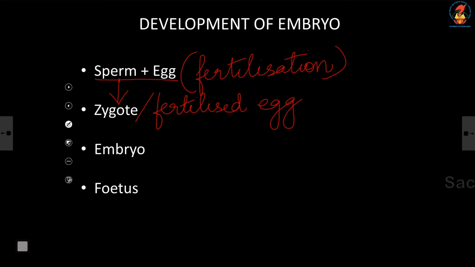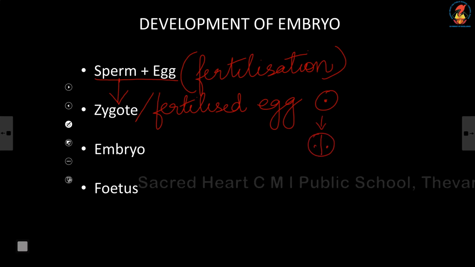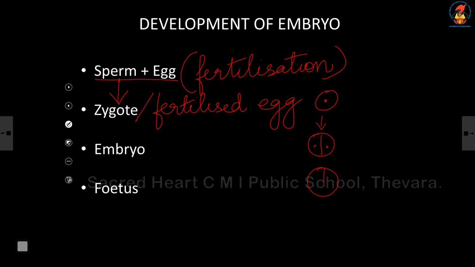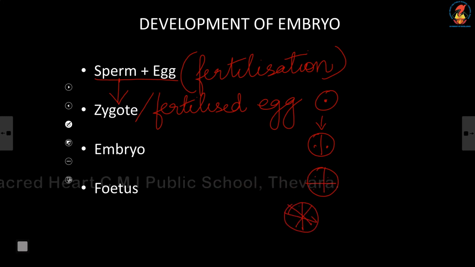Okay, now the zygote will undergo repeated cell division. Zygote is actually single celled. Now what will happen to the zygote? The zygote will become two celled. These two cells will become 4, 4 will become 8, 8 will become 16. Like this, the cell division continues. Okay, the single celled zygote will undergo repeated cell division.